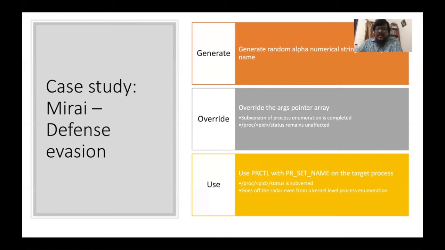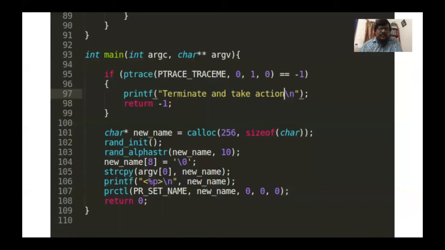So after this syscall is executed, the proc PID status file is also changed. And there are still ways, like an analyst can enumerate proc PID maps to get the loaded map file, but that is beyond the scope of this particular quick talk.